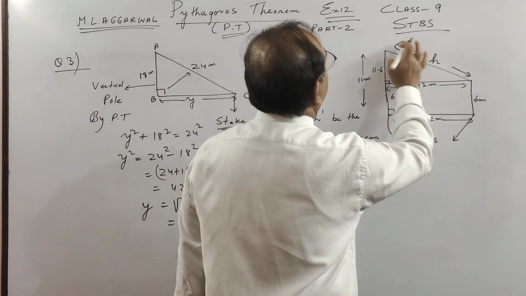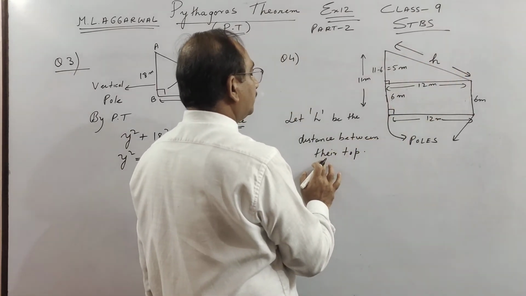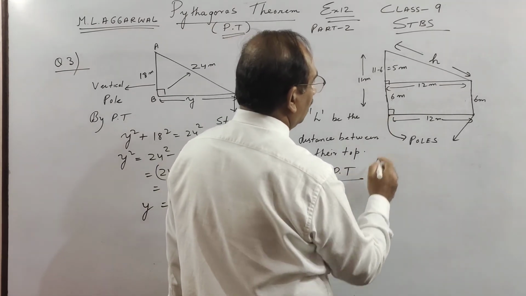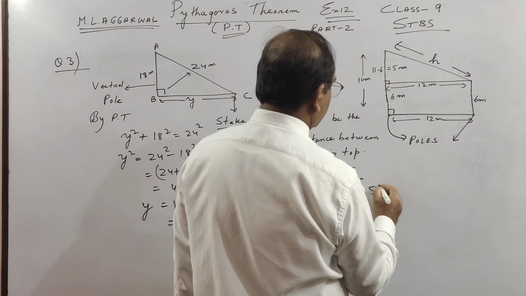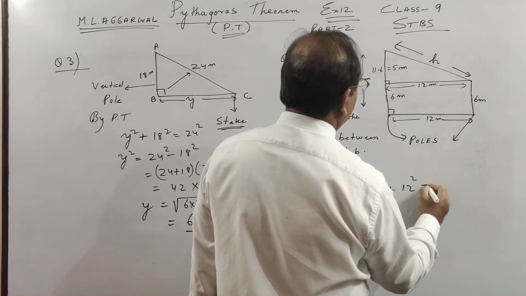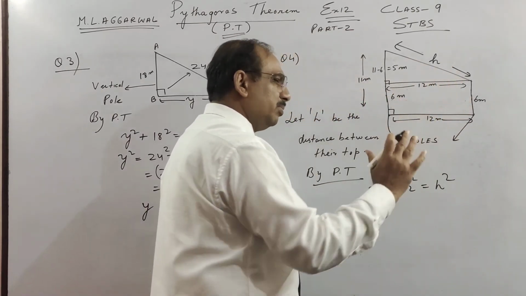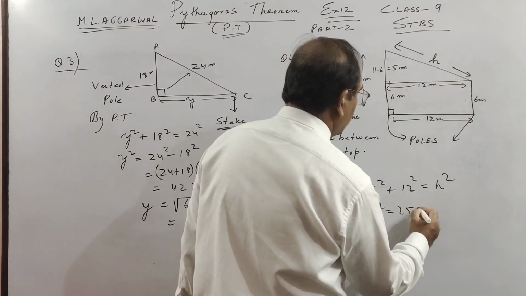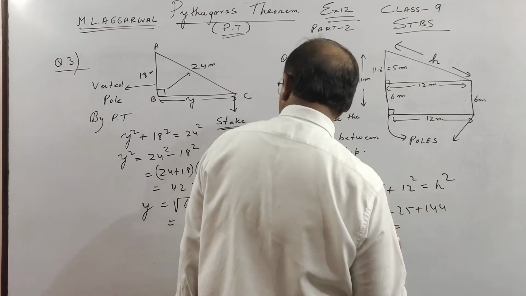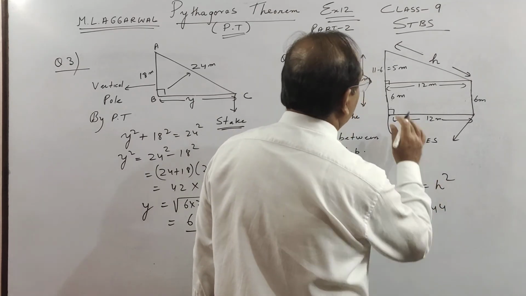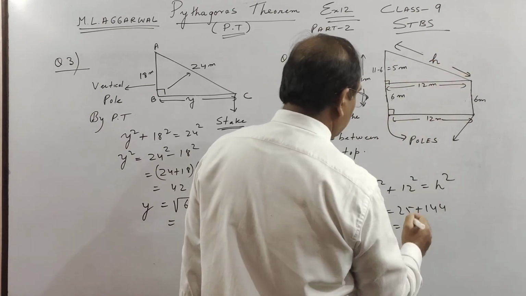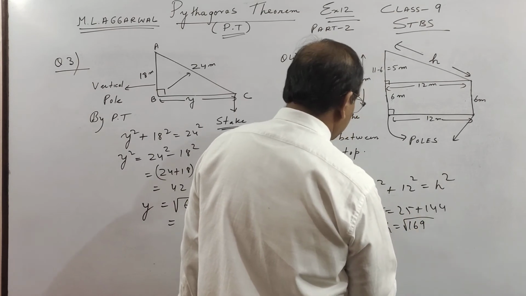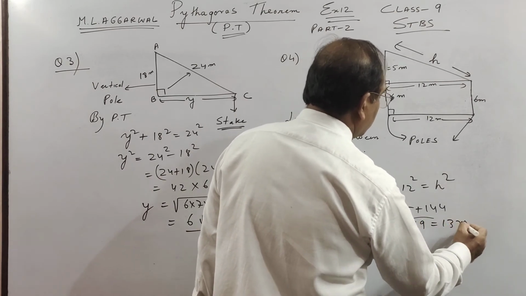So let h be the distance between their tops. By Pythagoras theorem, children, this square plus this square, 5 square plus 12 square is equal to h square. You can name it like ABCD, no problem. You can do without that also. So h square is 25 plus 144. As you know, this is a Pythagorean triplet, 5, 12, 13. That's why I told you to mug up, children. When you take h, this becomes root over 169. So this is 13 meter.